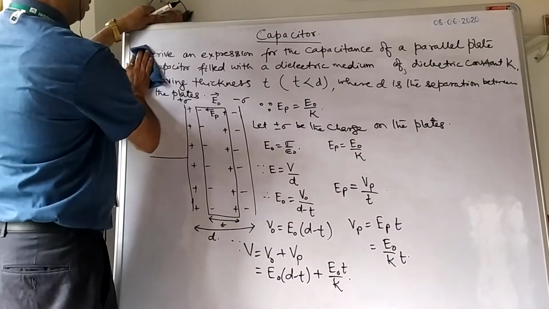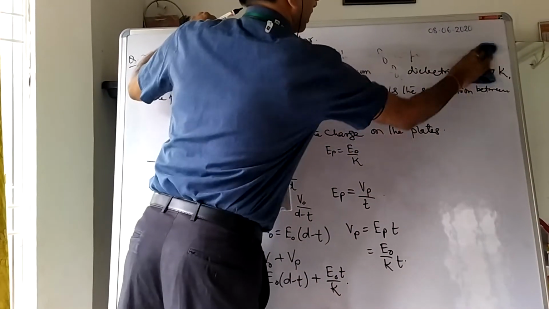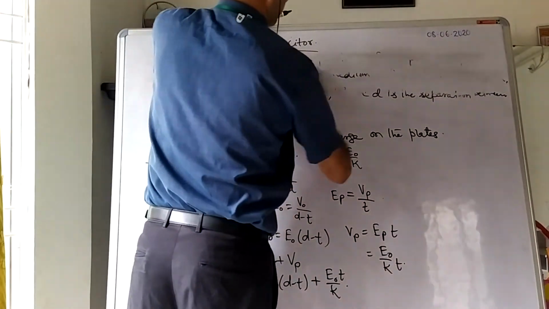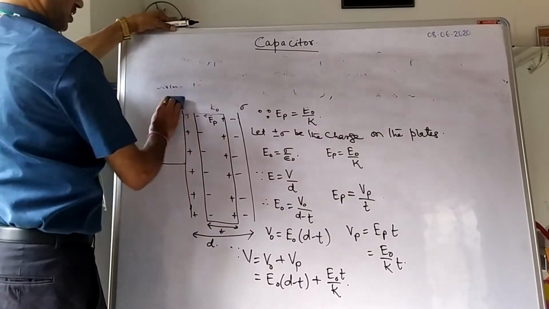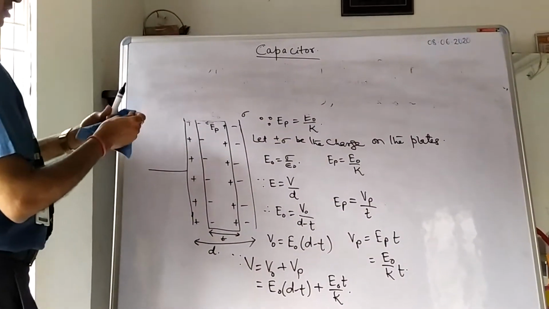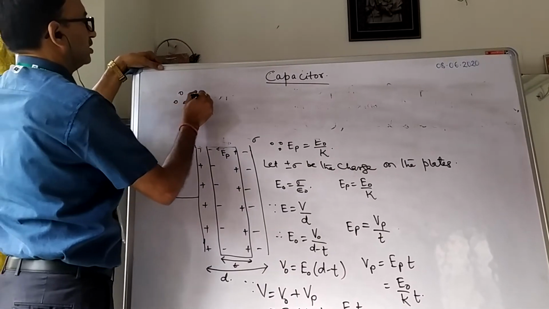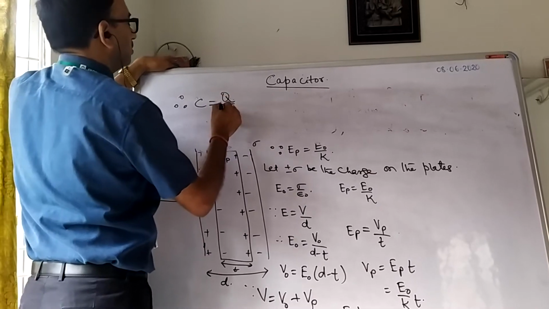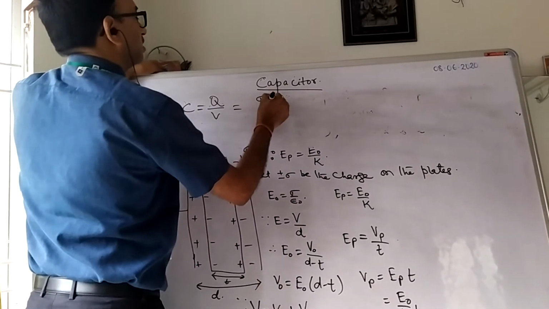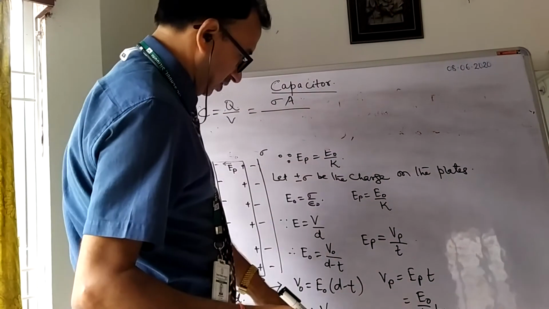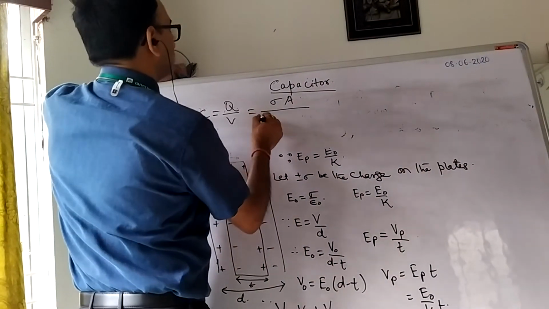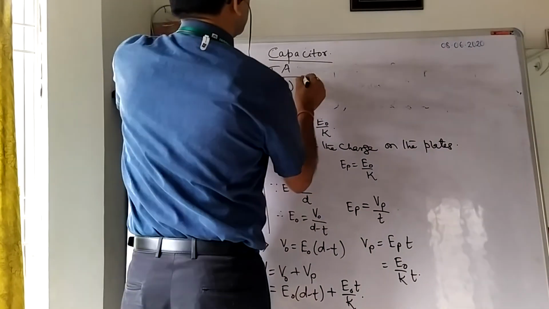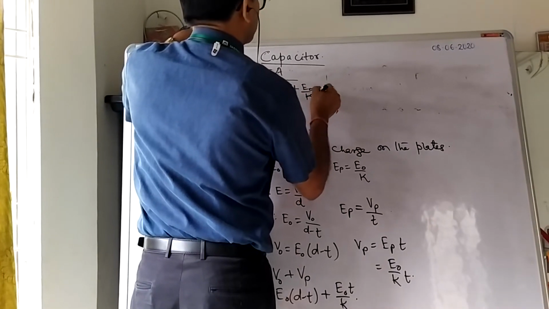Therefore, what is the value of C? C equals Q by V. Q is sigma into A, and V is V naught plus Vp, so it is E naught into d minus t plus E naught by K into t.